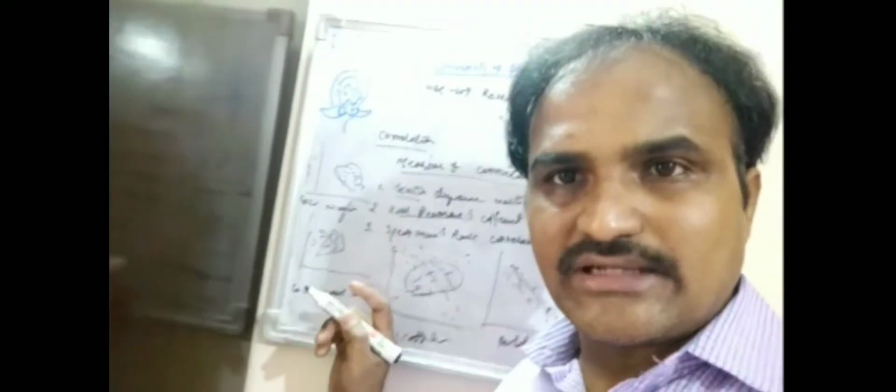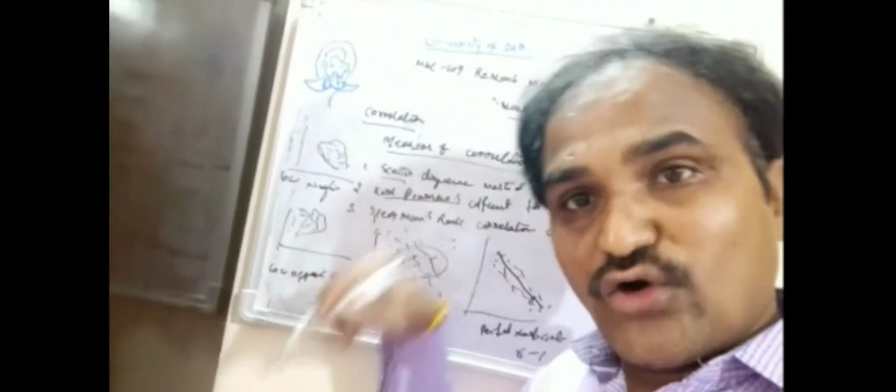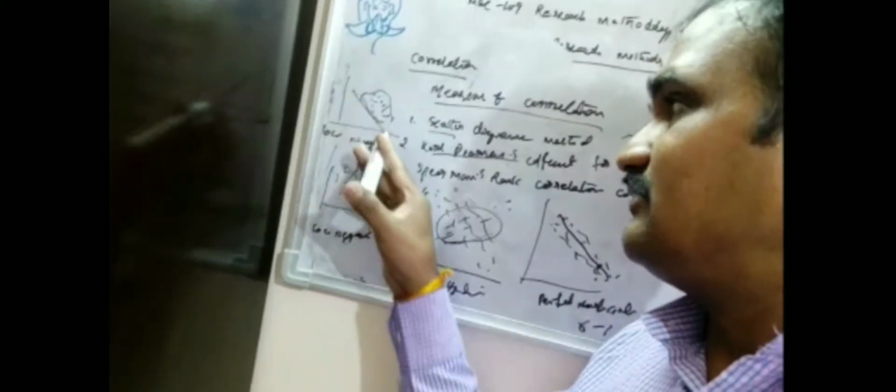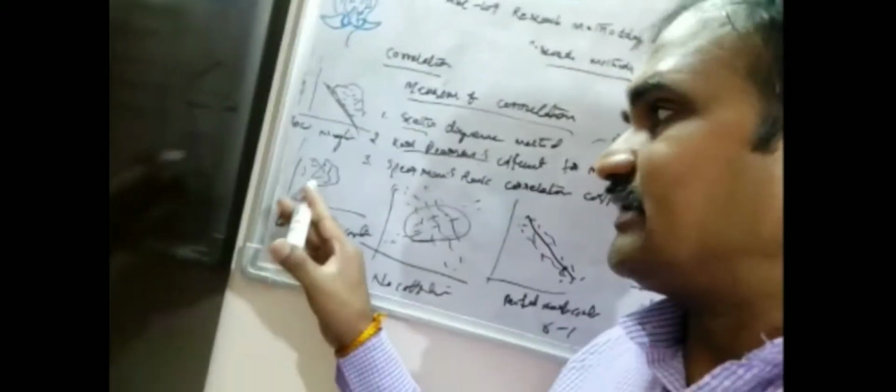This is the low degree negative correlation. Why? In the case of low degree, the responsiveness between the two variables is very low. That is a low negative relation, while this one is very high positive.